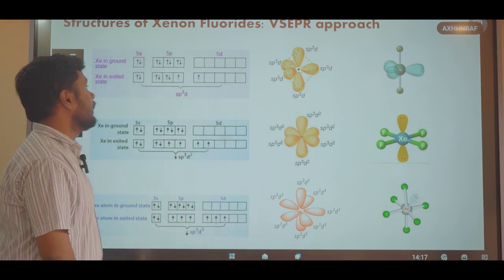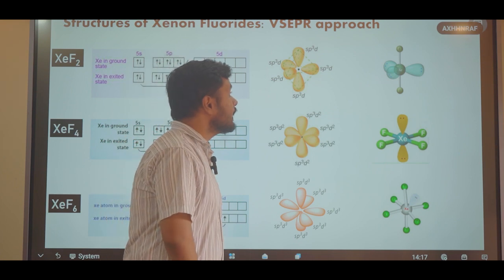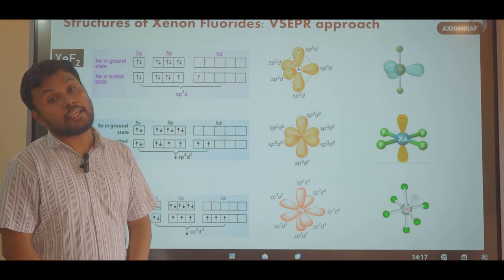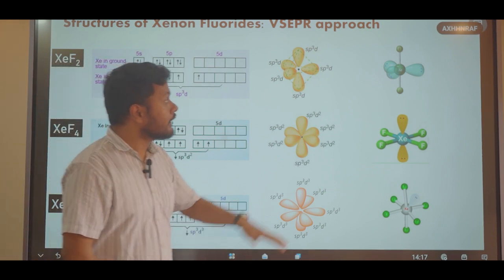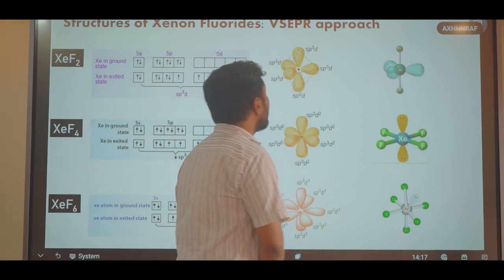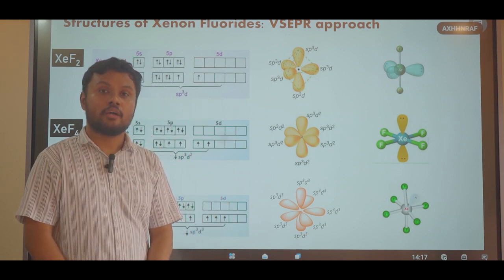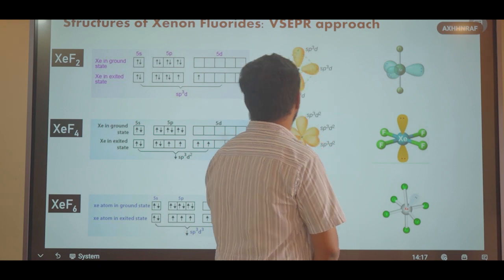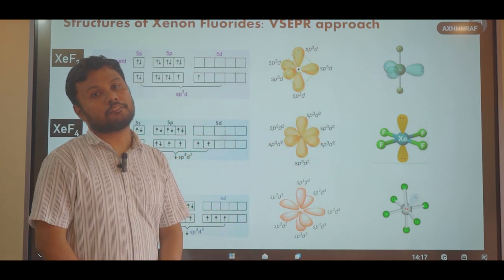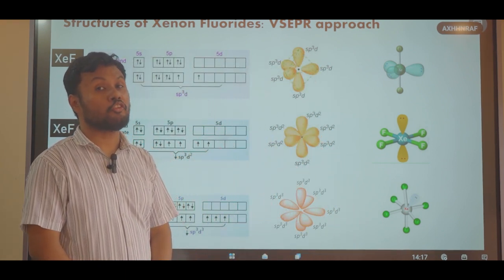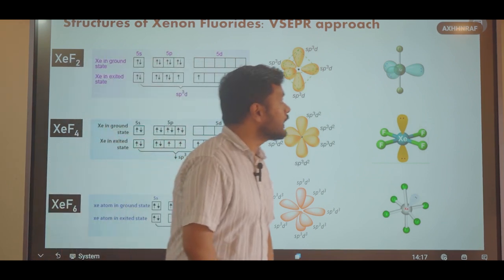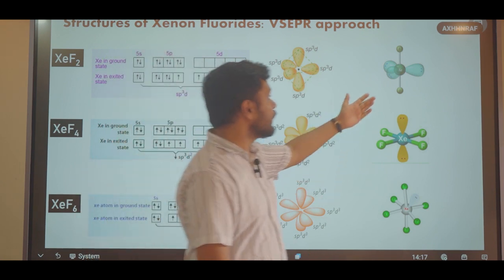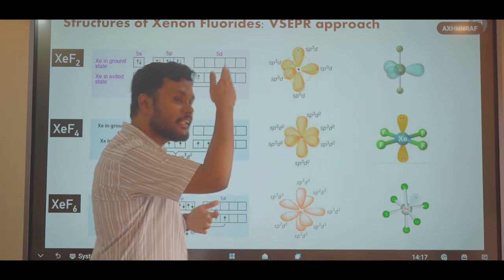The 3 lone pair electrons occupy the 3 equatorial positions of a trigonal bipyramidal arrangement, and the 2 axial hybrid orbitals have 1 electron each. These axial orbitals then overlap with 1 fluorine p orbital each to give a xenon fluorine single bond. This is how 2 xenon fluorine bonds form, and this molecule has a linear structure.